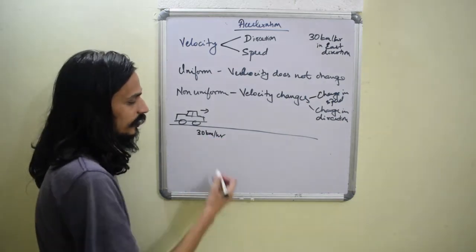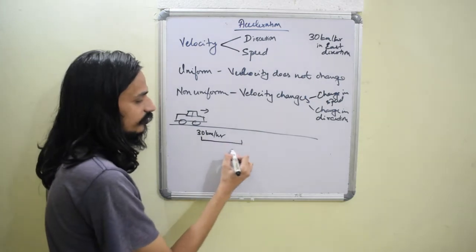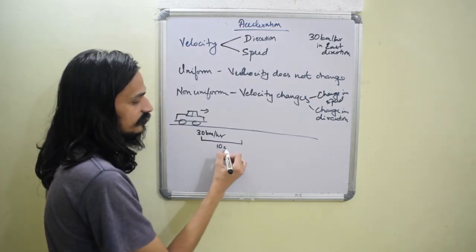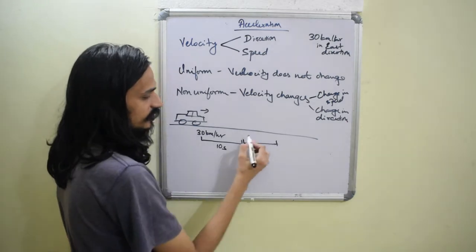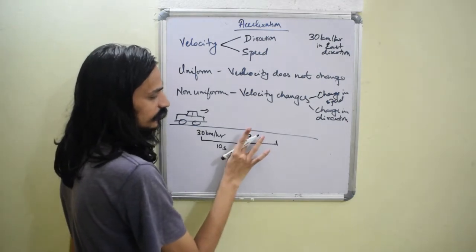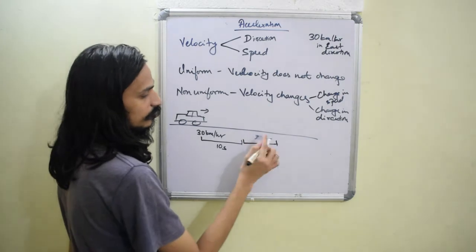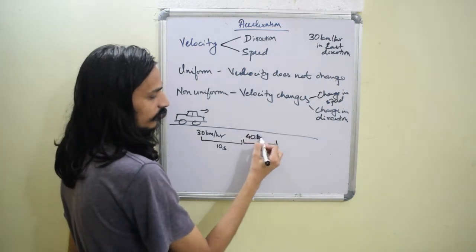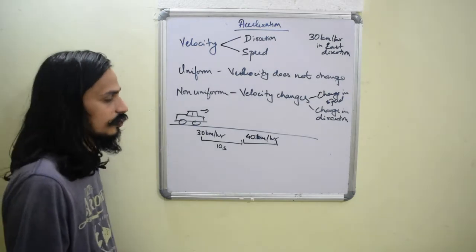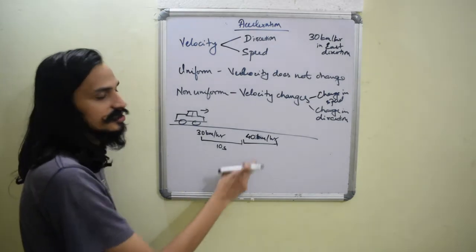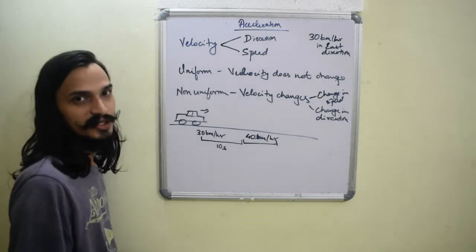Then I'll say it goes like that for about 10 seconds. After that, it changes from 30 to, let's say, 40 kilometers per hour speed. So in 10 seconds it changes from 30 to 40 speed, right?